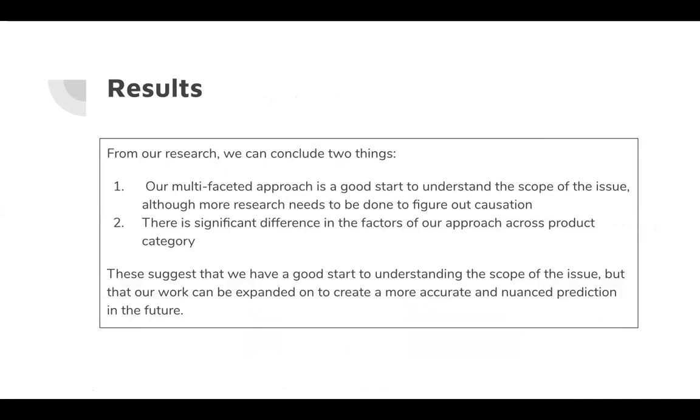Now, as far as our conclusive results are concerned, from our research, we can conclude 2 things. First is that our multifaceted approach is a good start to understand the scope of the issue, but more research does need to be done to figure out the causation. And that there's a significant difference in the factors of our approach across the product categories. So these suggest that we have a good start to understanding the scope of the issue, but that our work can be expanded on to create a more accurate and nuanced prediction in the future.